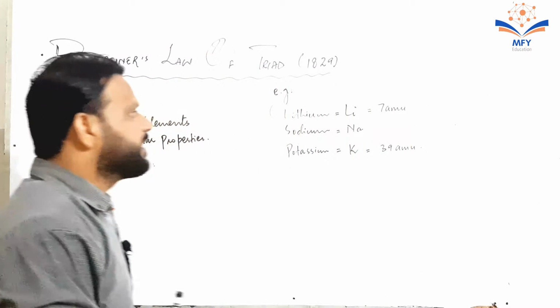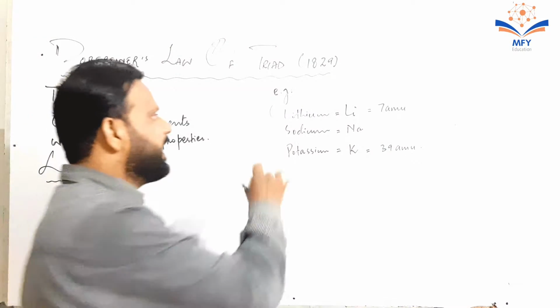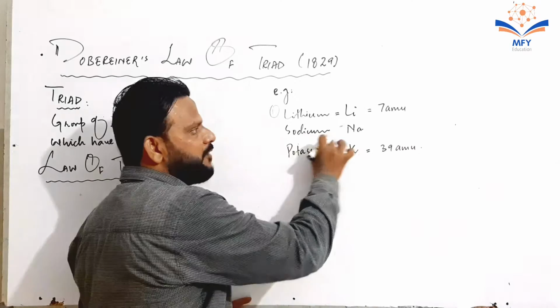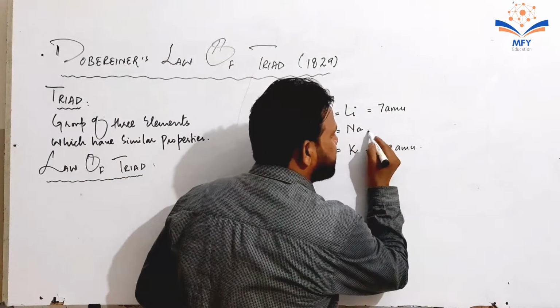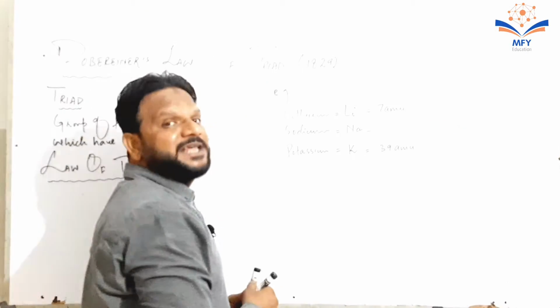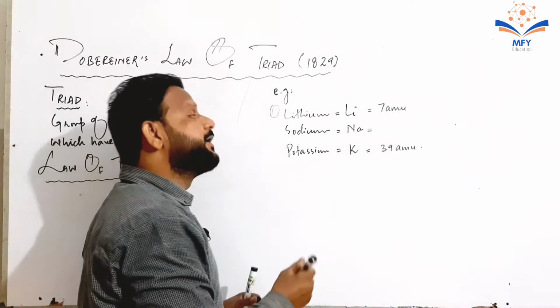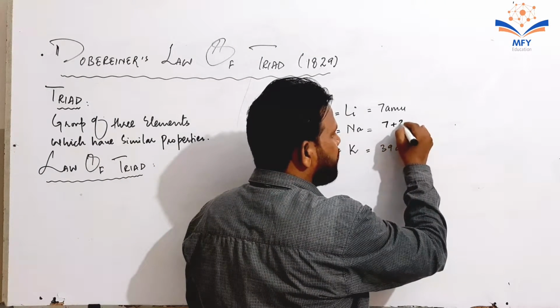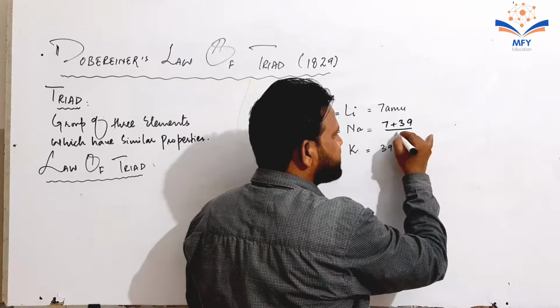According to Dobereiner's law of triads, in any triad, the mass of the middle element is equal to or nearly equal to the average atomic mass of the first and last element.